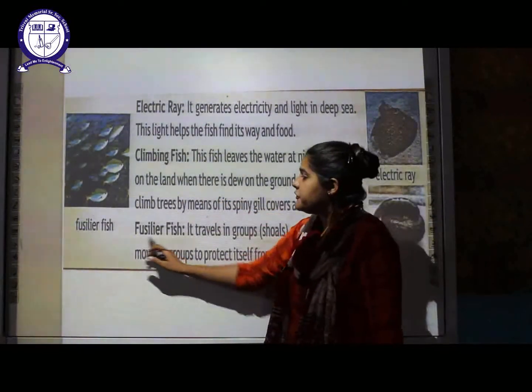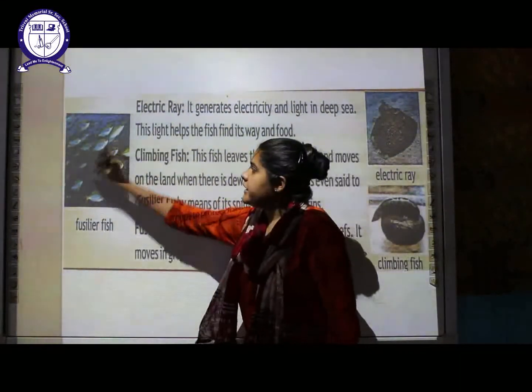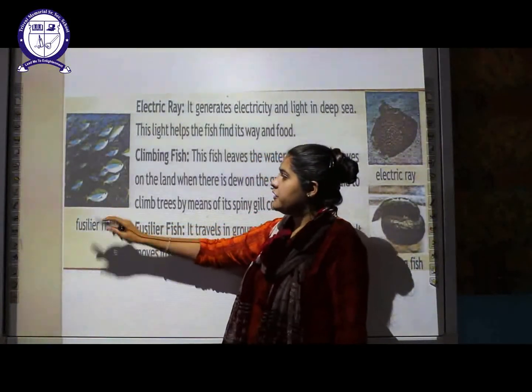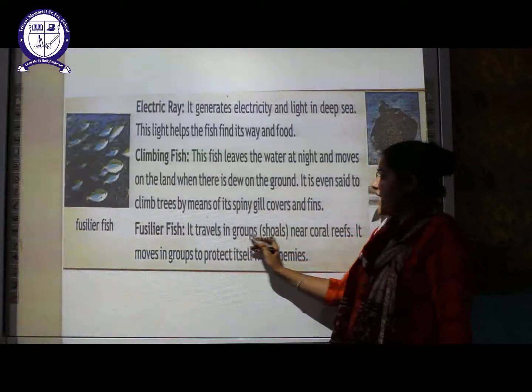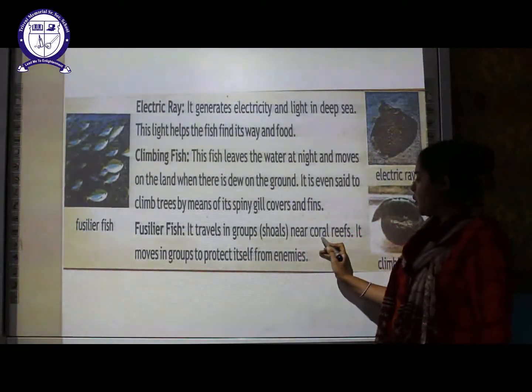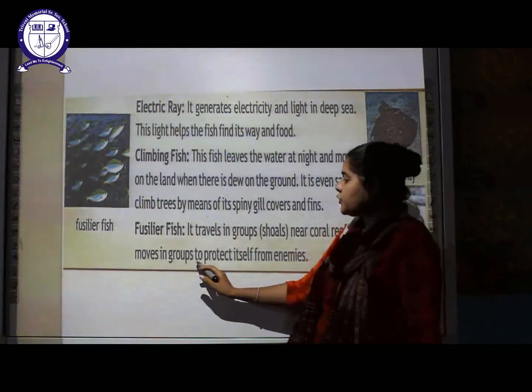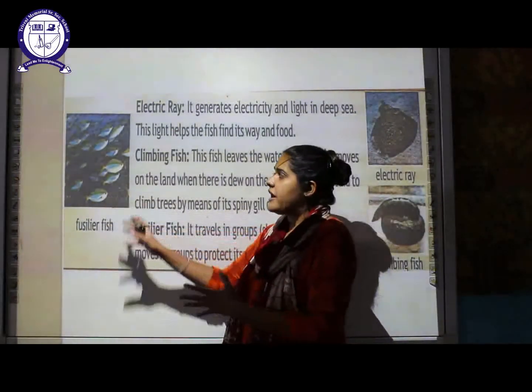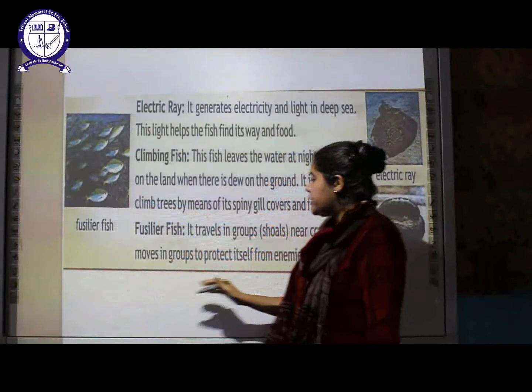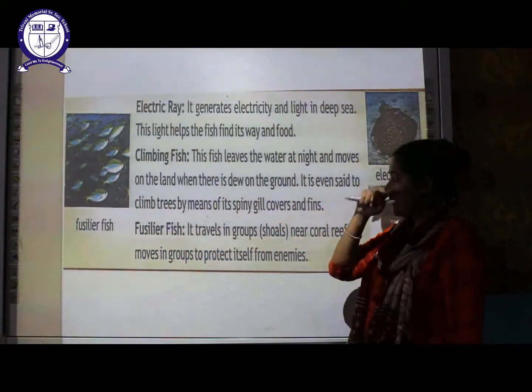The next is the fusilier fish. You can see here in the diagram, there is not a single fusilier fish. They are always found in a group. The fusilier fish travels in a group near the coral reef. It moves in a group to protect itself from the enemy. So why do these fusilier fishes travel together in a group? In order to protect themselves from the enemies.